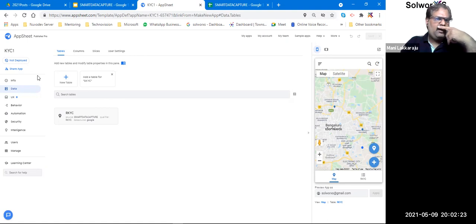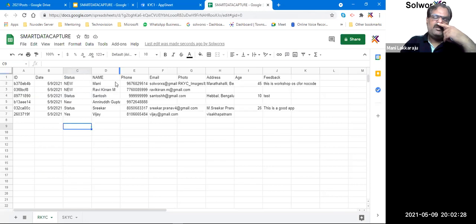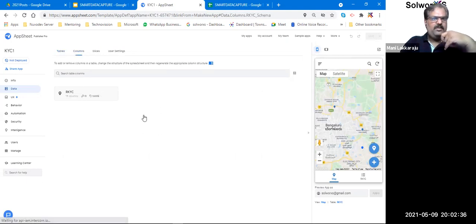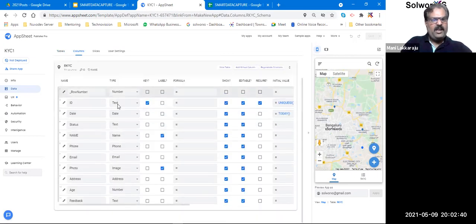Now, this table, if you look at it, is our data, right? This is how we had name, phone, email, and all. And if you look at what it has done, if you go to the columns and open it, it has automatically mapped them. So this is a number, this is a date, this is a text, this is a name, this is a phone, this is an email, this is an image, this is an address.